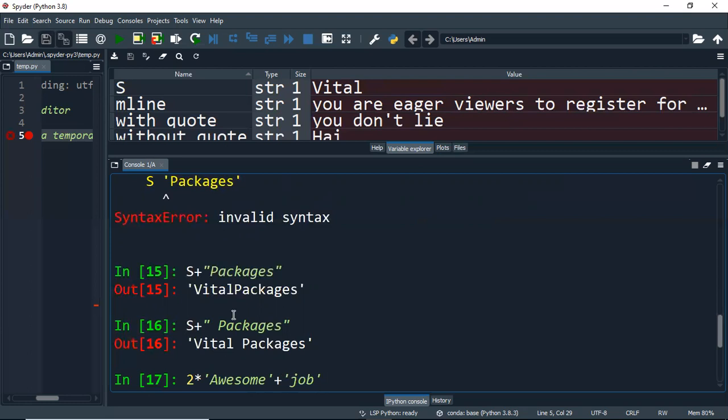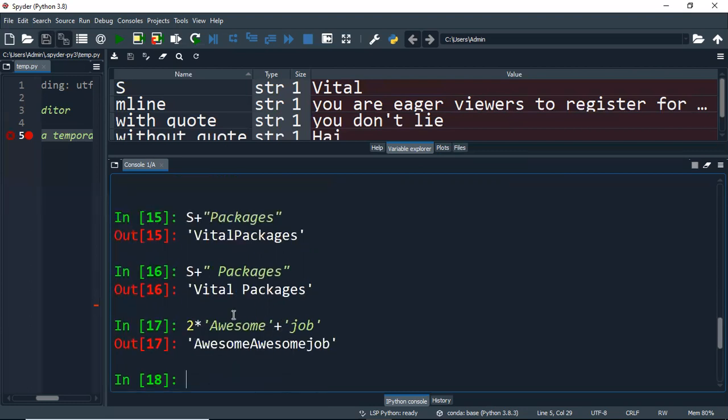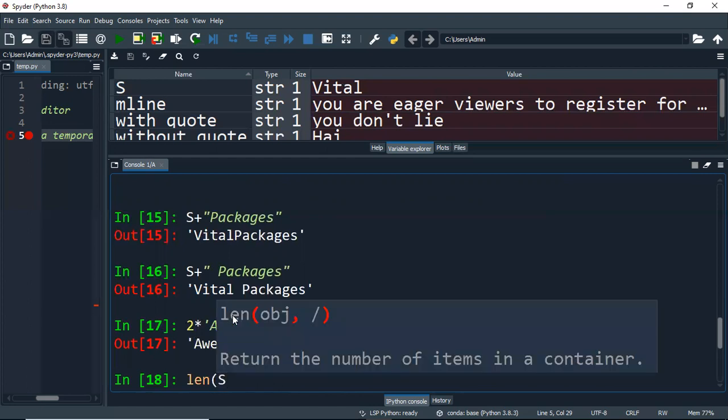This will not multiply; 2 multiplied by awesome will give me awesome printed 2 times. Since I am concatenating job to it, the output will be awesome awesome job. So this is how you will get it. You can also see the IntelliSense, guys.